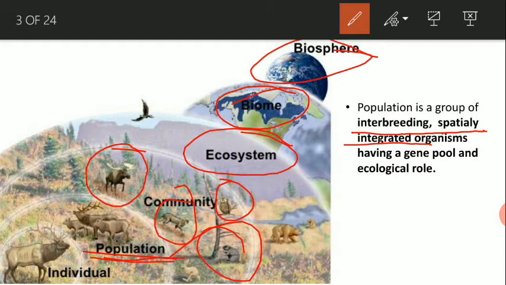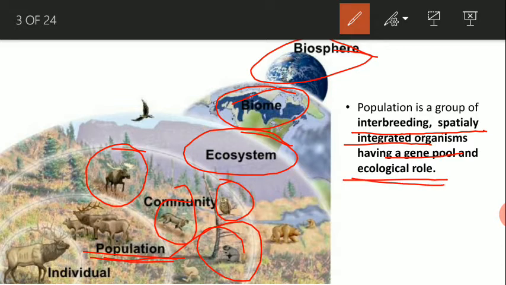Spatially integrated means they occupy a particular area to exhibit their biological activities. Next one is the gene pool. Each and every population has its own gene pool. For example, the human population has its own genetic setup, gene pool, whereas the tiger population has its own genetic setup and gene pool.